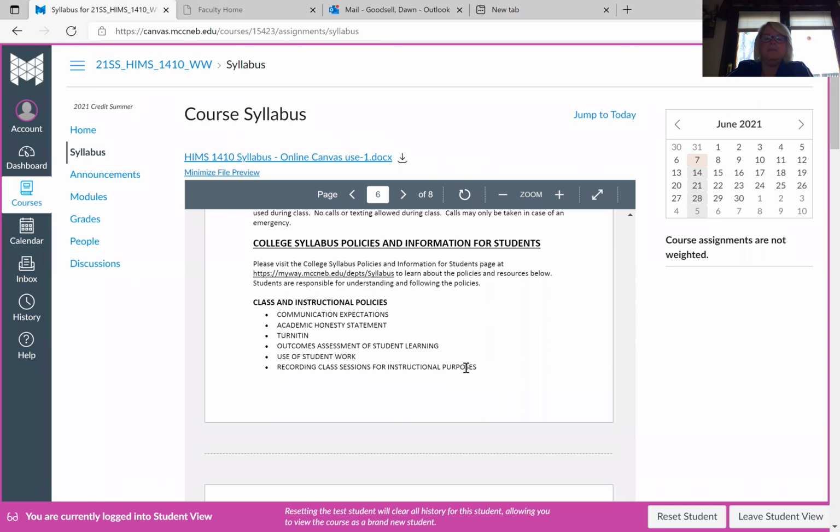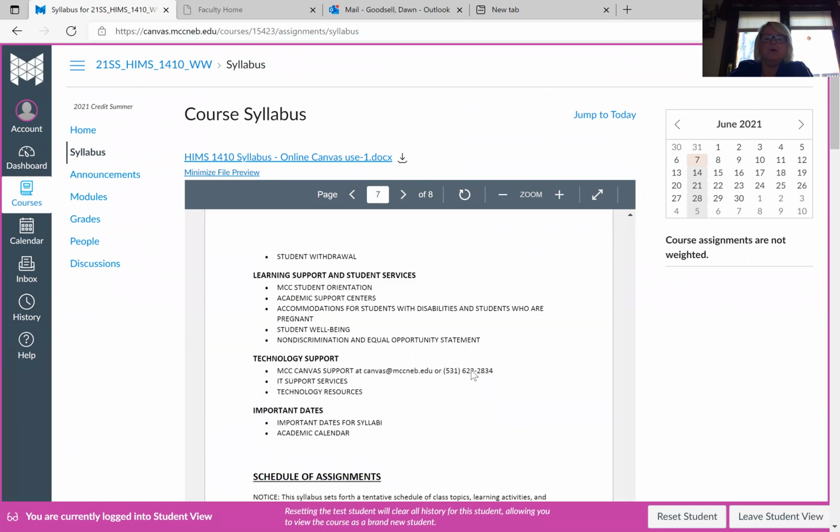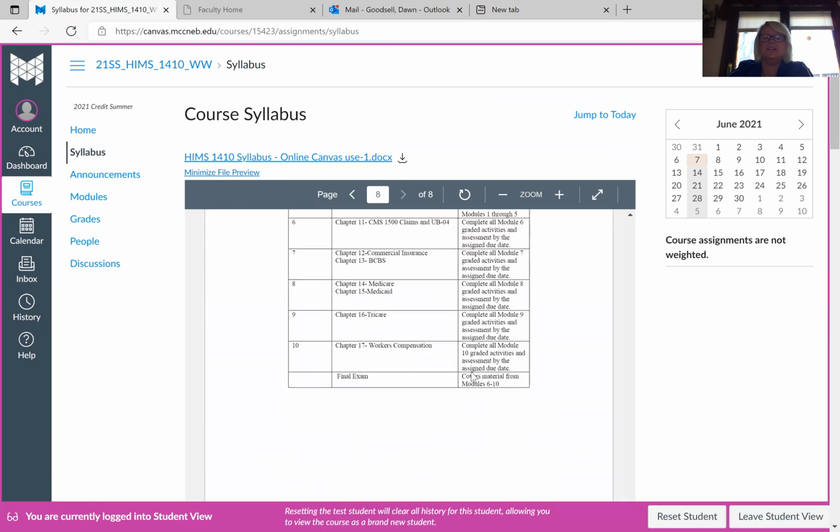A lot of policies and information are here, and then the schedule at the end. When we get into the actual module itself and all of the homework and everything, there are a lot of privacy and Canvas issues there, and other protocol that we use as well, and we'll go through that too.